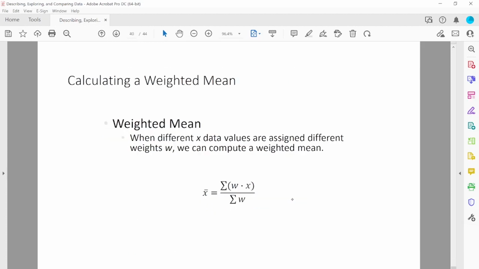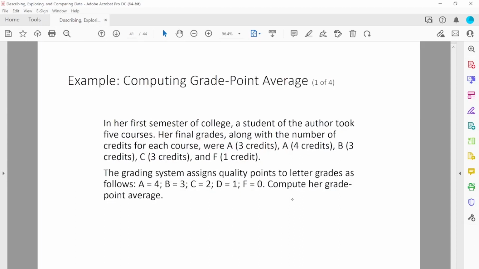Sometimes we have to calculate the weighted mean. For calculating the weighted mean, we multiply the data by its weight and divide it by the total weight. This can be useful for grade point average. For example, let's say A stands for 4, B means 3, C means 2, D means 1, F means 0. Let's say these are the corresponding weights for these grades. Then we need to compute the grade point average. So this is the example.